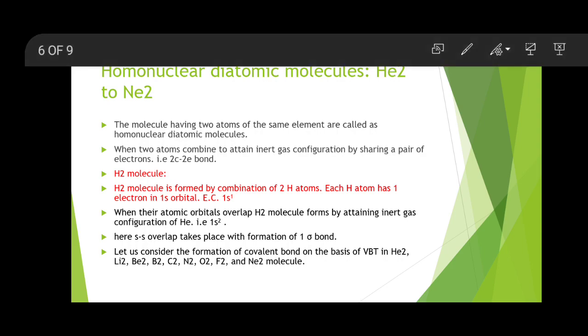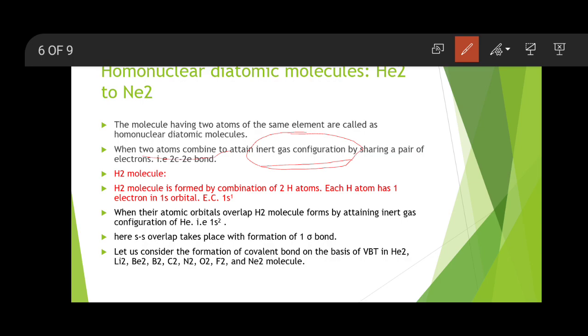In homonuclear diatomic molecules, when two atoms combine, they achieve an inert gas configuration. As I said, why do atoms try to combine with one another? Because they want to attain the inert gas configuration. According to the octet rule, every atom tries to achieve the inert gas configuration, because this is the configuration where the element is highly stable. For example, helium is highly stable, as are neon, krypton, xenon, radon, argon, all these inert gases.